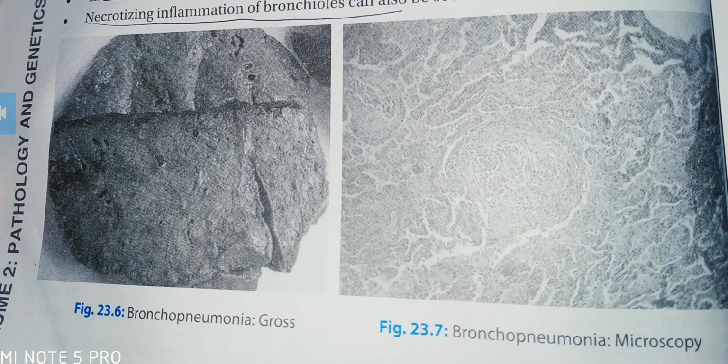And the next one is bronchopneumonia. Microscopy: the acute inflammation can be seen in this diagram.